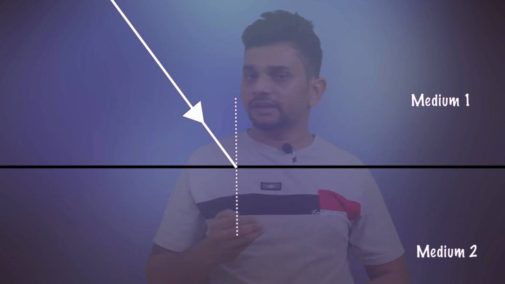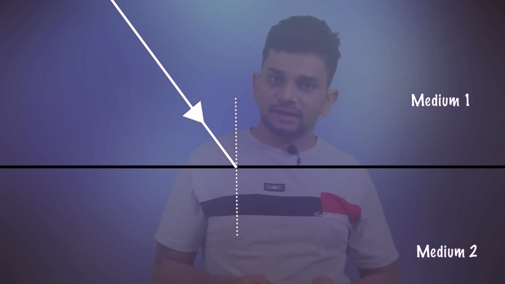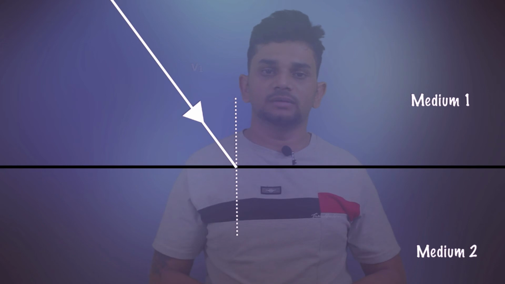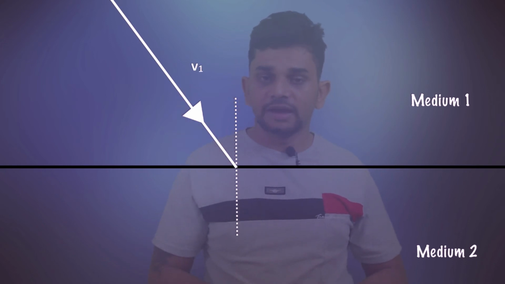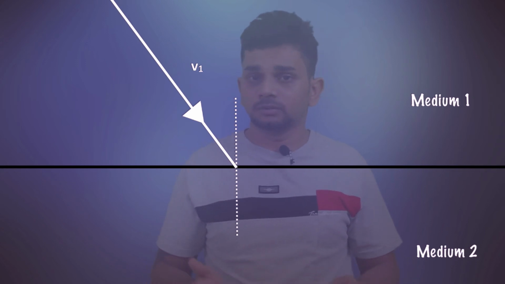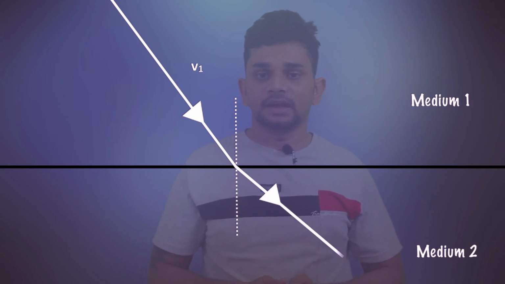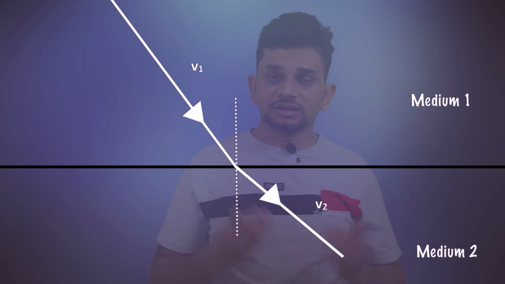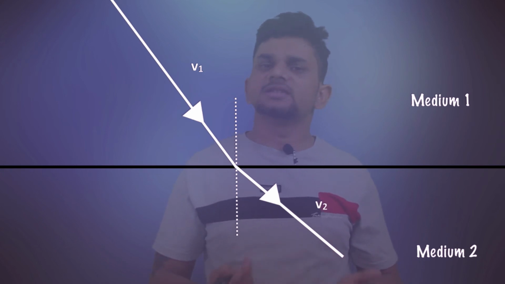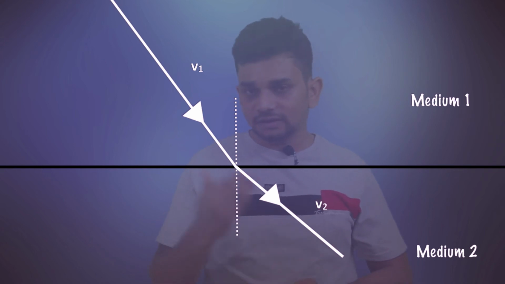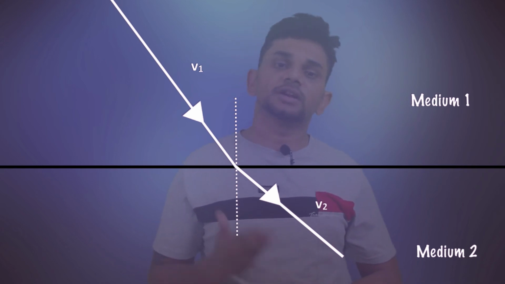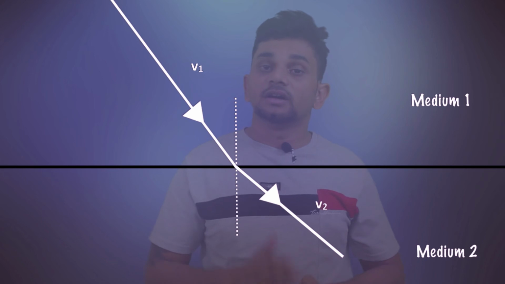This incident ray has a velocity, v1. So here the velocity of the incident ray is v1 and the velocity of the refracted ray is v2. Here you can see the refracted ray, and its velocity is v2. The reason for refraction is the change in velocity. The velocity of light in different media will be different. That is the reason for refraction. If we take the ratio of these velocities, we will get the refractive index.